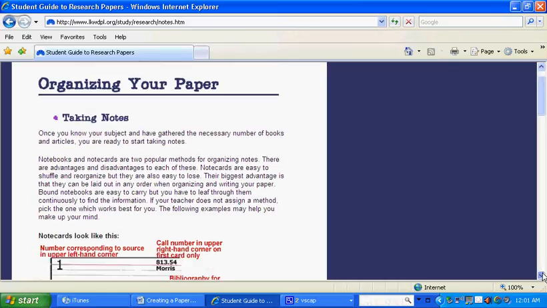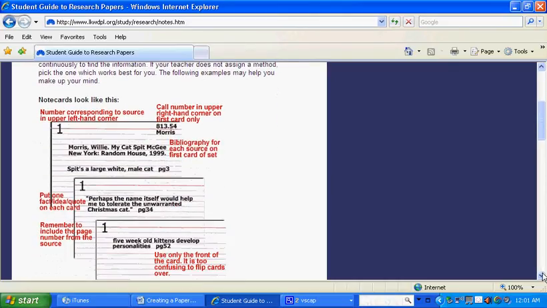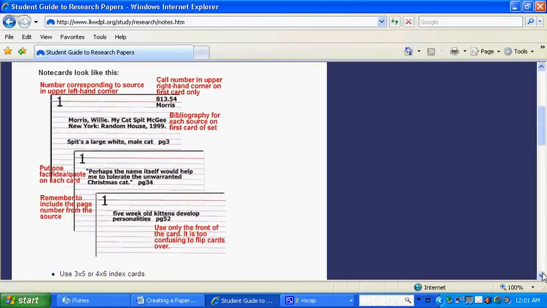To show you what this looks like, I found this site here, and I put it on the paper. So you can see what I'm saying here, like this person has number 1 source, and this is Willie Morris, My Cat Spit McGee is the book. And it was published by Random House in New York in 1999. And then they wrote some information about it.